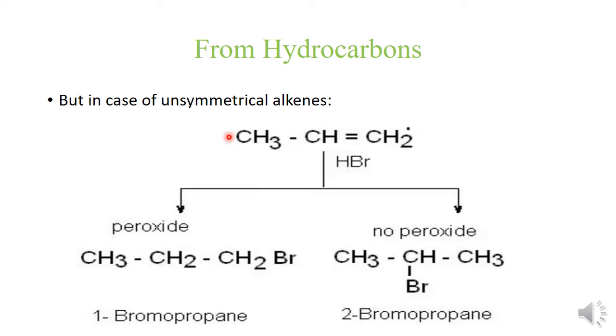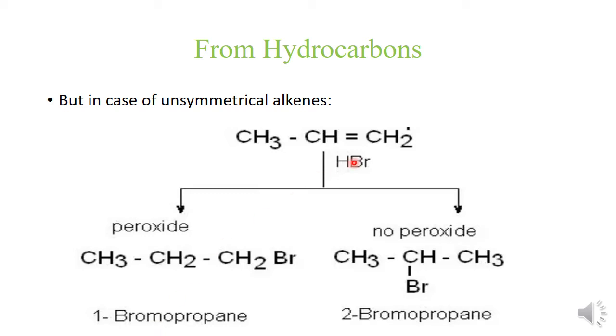But in case of unsymmetrical alkenes, that is propene, when it reacts with hydrogen bromide in the absence of catalyst, then it always leads to the formation of 2-bromopropane as major product. Whereas in the presence of peroxide, that is a catalyst, then 1-bromopropane is obtained as a major product.